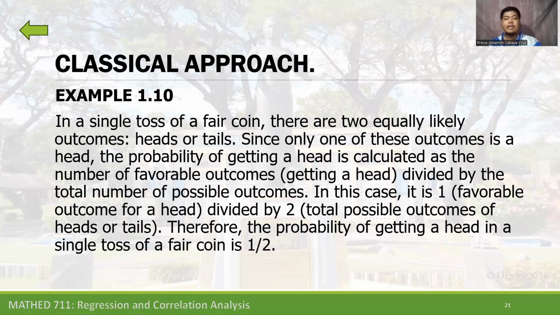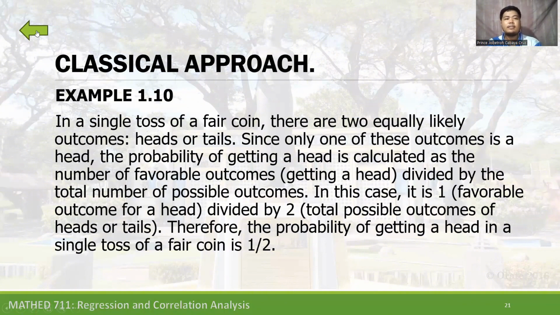In this case, it is 1, the favorable outcome for a head, divided by 2 total possible outcomes of head or tails. Therefore, the probability of getting a head in a single toss of a fair coin is 1/2. It is what is always taught and asked. This is the classical approach, what we have been taught in schools and in many books.